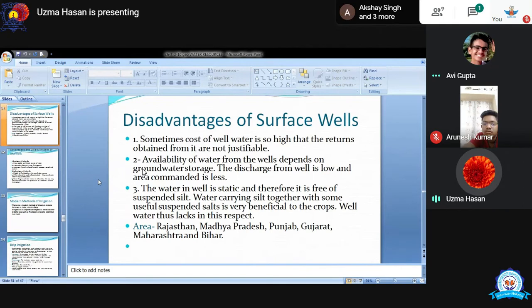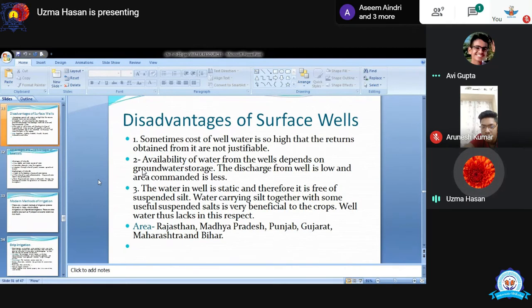Disadvantages of surface water: sometimes it is very costly to make a well in some areas, and availability of water also depends on the underground storage of water. That's why if the area does not have a good quantity of underground water, you are not able to make a well in those areas.